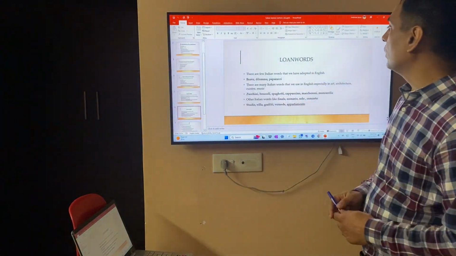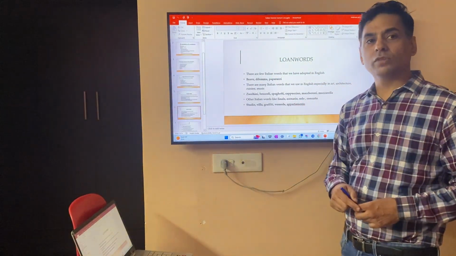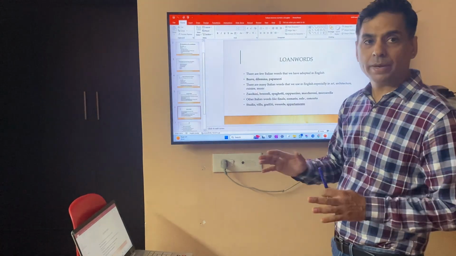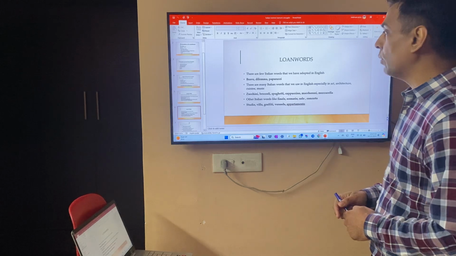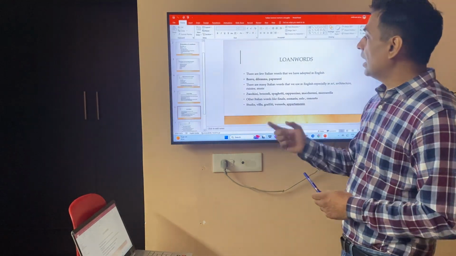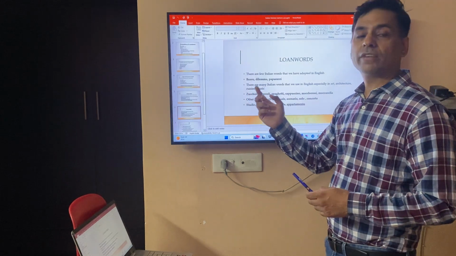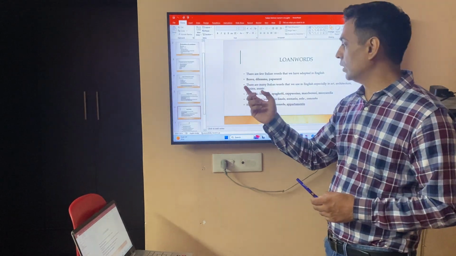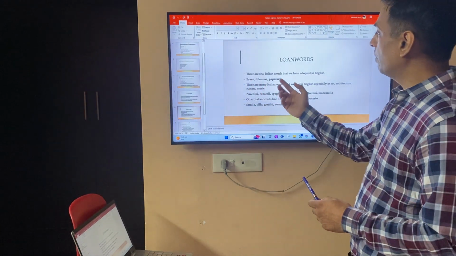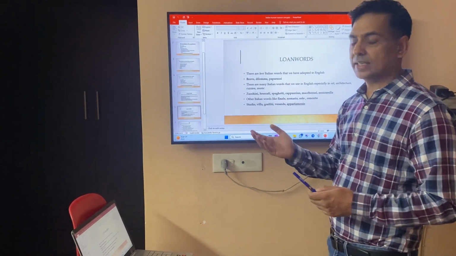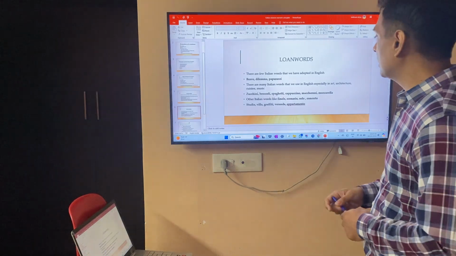Okay, now let's see loan words. Loan words are those Italian words that are adopted in the English language as they are. They mean the same. For example, when I was learning Italian, I found it very interesting, bravo, because bravo is a word taken from the Italian language. It's not an English word. And likewise, dilemma, paparazzi. These are words which we use in English as they are, with the same meaning.